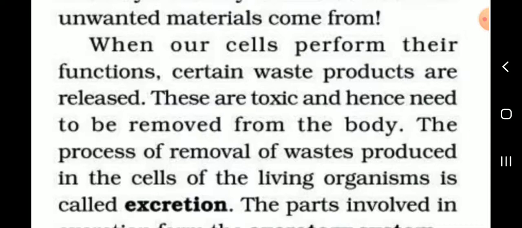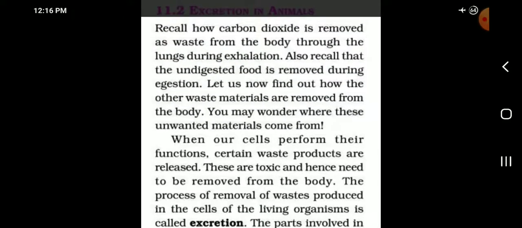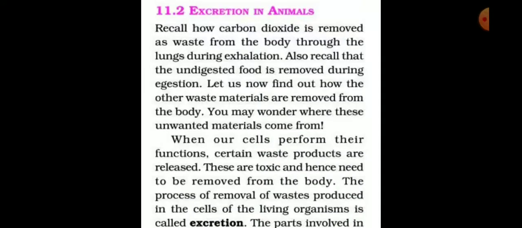The process of removal of waste produced in the cells of the living organisms is called excretion. Define excretion. The process of removal of waste produced in the cells of the living organism is called excretion. Okay, define excretion. Two more questions also. So students, go through.